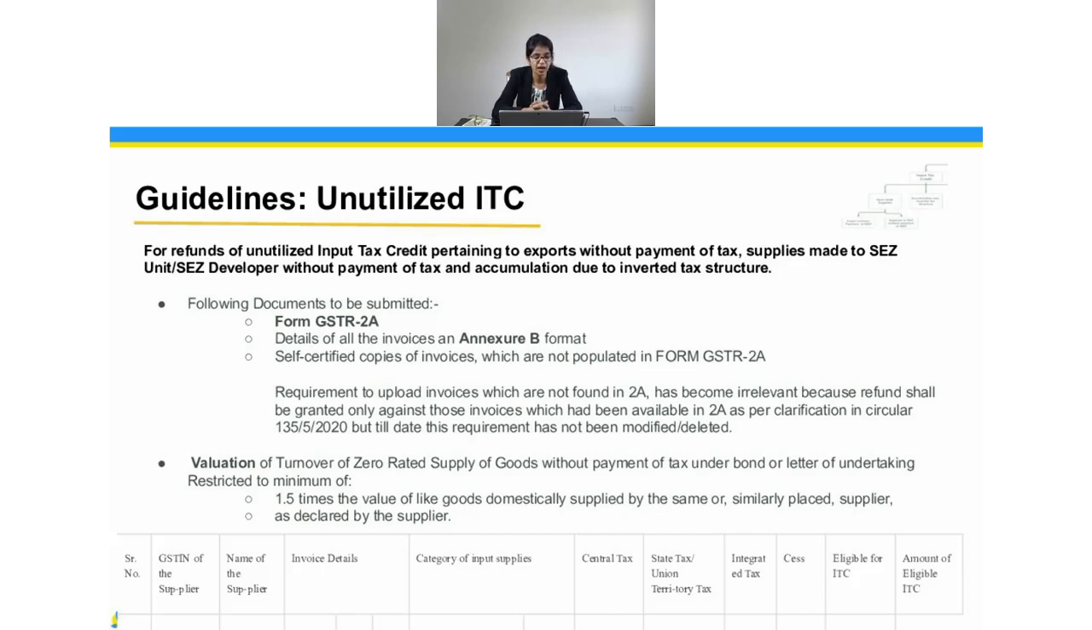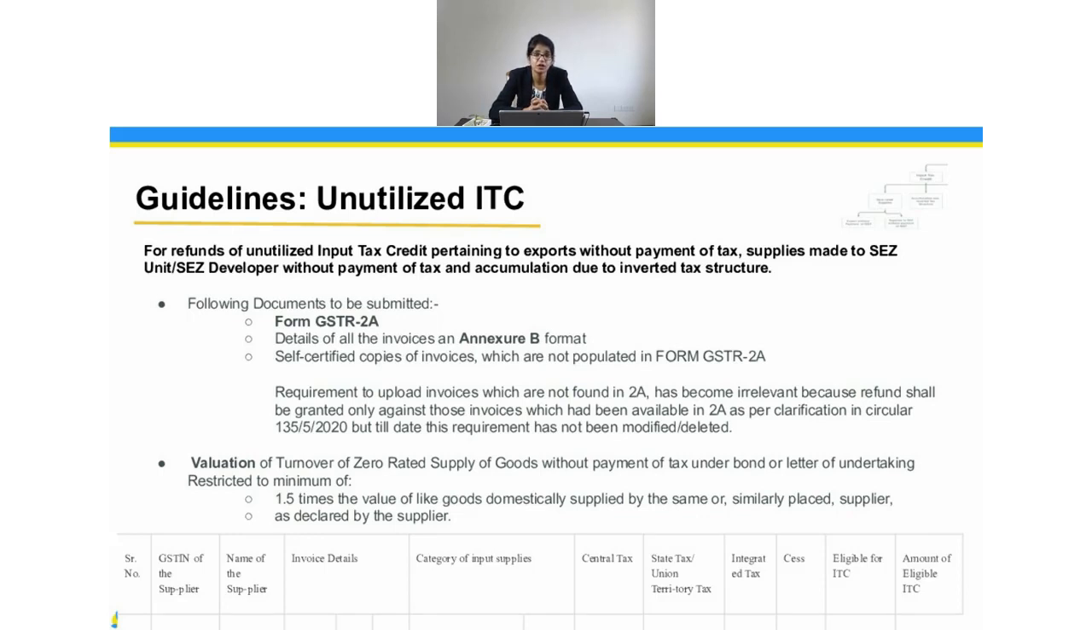Along with that, you also have to give the self-certified copies of invoices which are not populated in 2A. But for now, I don't think so. This is actually relevant because the government says you will be able to claim the refund only on the amount which is actually given in your GSTR 2A. And also there is rule 36(4), which for now, because of COVID-19, has been deferred, and they say you can claim as per your purchases. So we can just look into it and then correspondingly share this information.